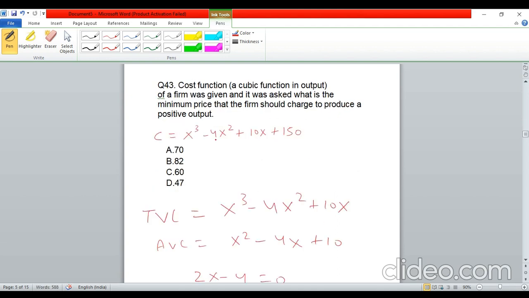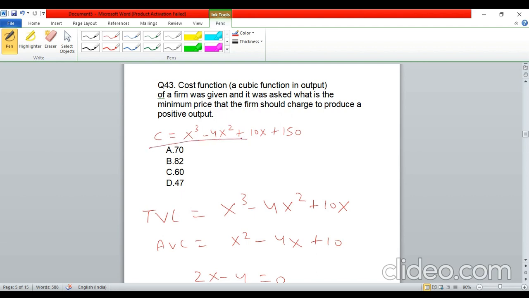Okay, next question, question number 43. So again, guys, this one also I'm not really sure. All I could remember for this question was that a cost function was given, and it was a cubic function in output. And then it was asked what is the minimum price that the firm should charge to produce a positive output. Now again, guys, the language may differ. So please help me if you know better than me, if you're able to remember the exact question.